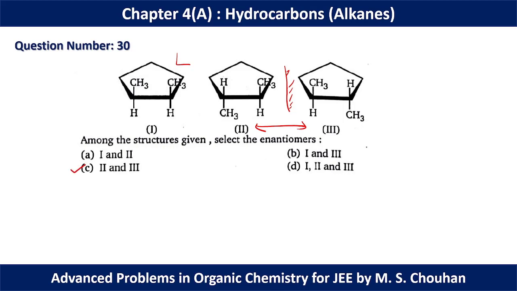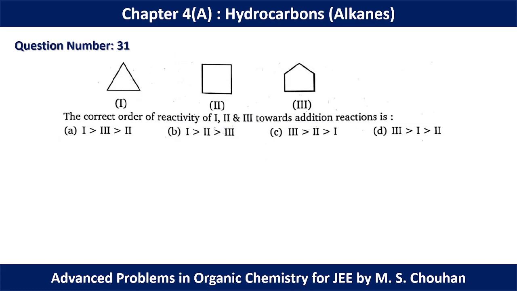In question number 31, the correct order of reactivity of 1 to 3 towards addition reaction is asked. As we know, the more the ring strain, the more will be the instability of the molecule, and if the molecule is unstable the reactivity will be high.